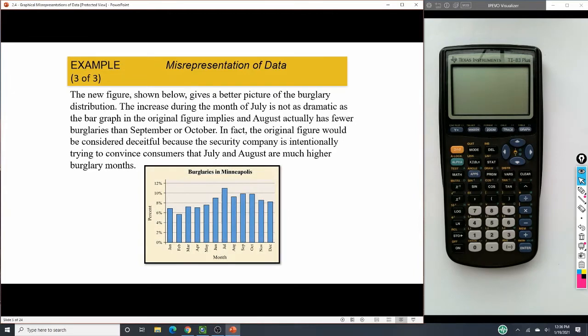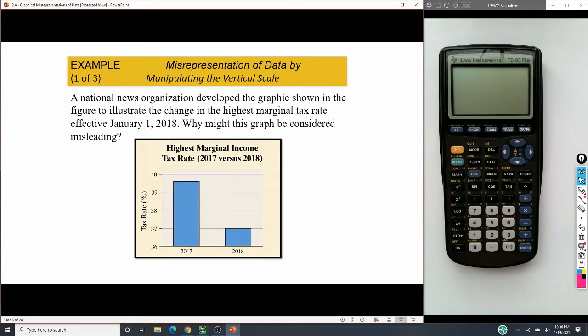And so here's what it really should look like. Again, we could put some of those things together. July is still very high, but we want to make sure that we have the right comparison when we're looking at these pieces.